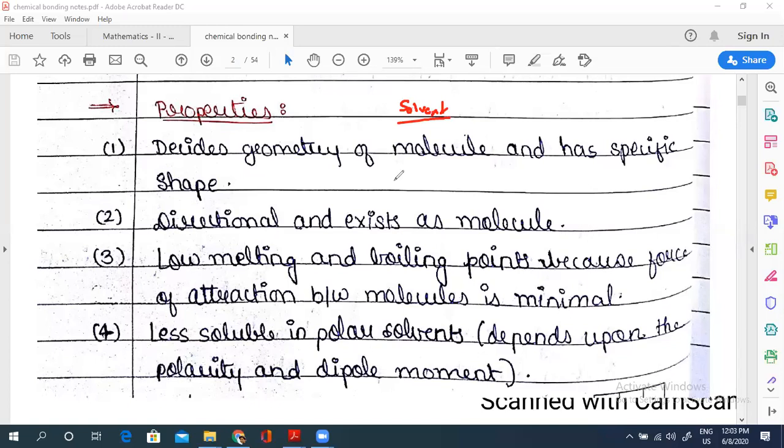Okay, for example, when we talk about AB, A delta plus, B delta minus, then dipole moment is a physical quantity which is associated with these two charges and the separation between them. So dipole moment, just write dm, is charge into distance between them. Any charge, it may be covalent, it may be ionic. Makes sense, right? And it is a vector quantity.